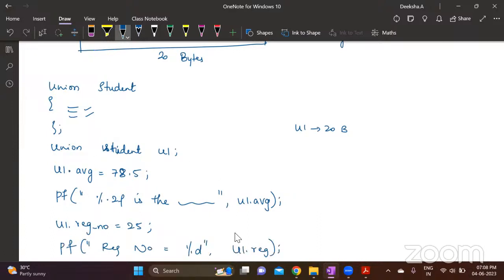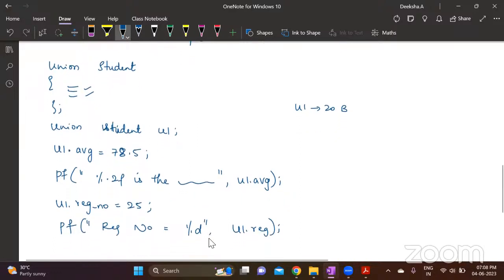Now, why do we have to do it like this? As I told you, you have a structure array with 100 students' details. Now you want to take one student's details at a time according to a particular value, you need to compare. Only if the value is greater than so and so, you want to display. Otherwise, no. In that case, you don't want to copy the entire information.